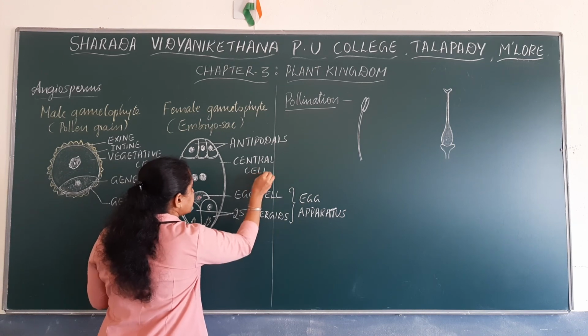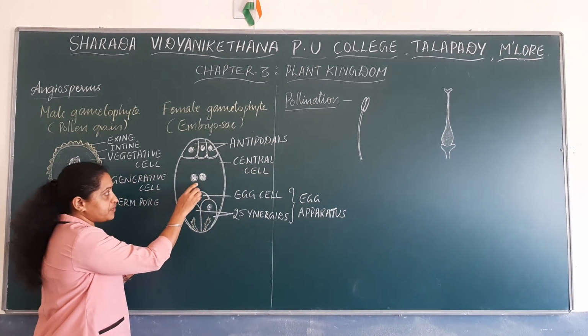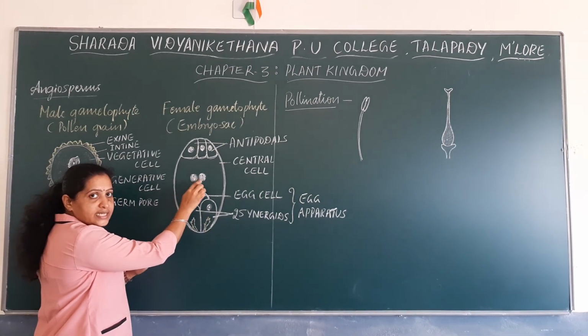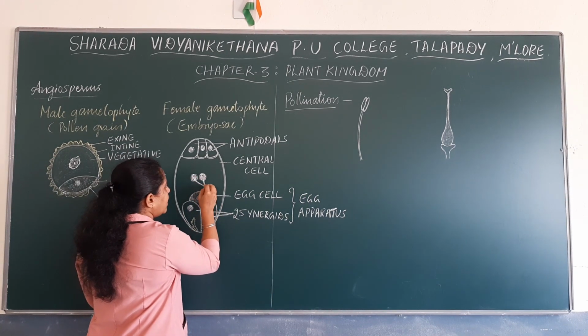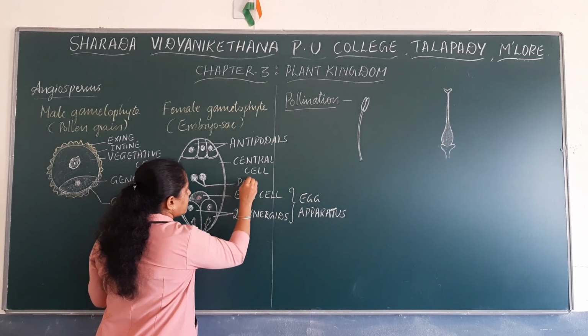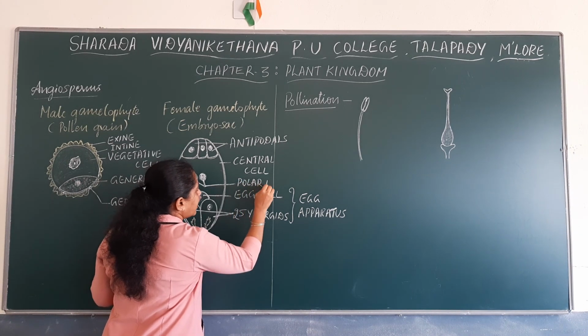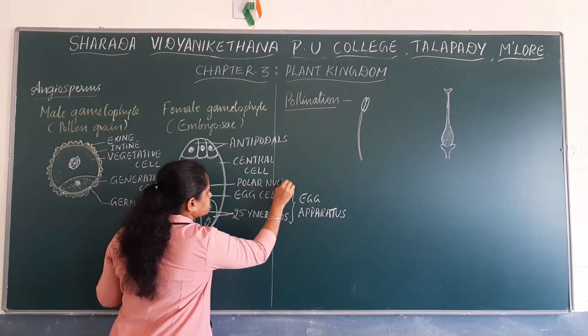This central cell has 2 nuclei, which are called polar nuclei.